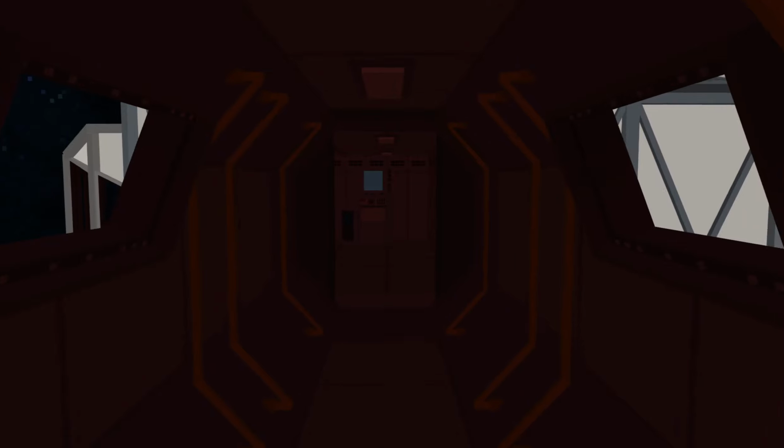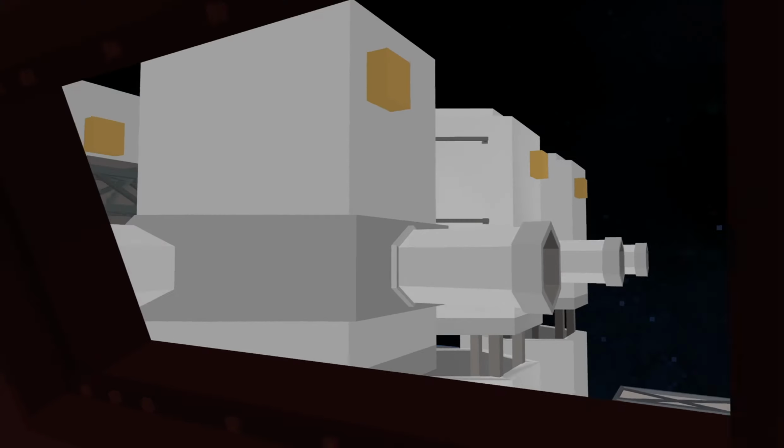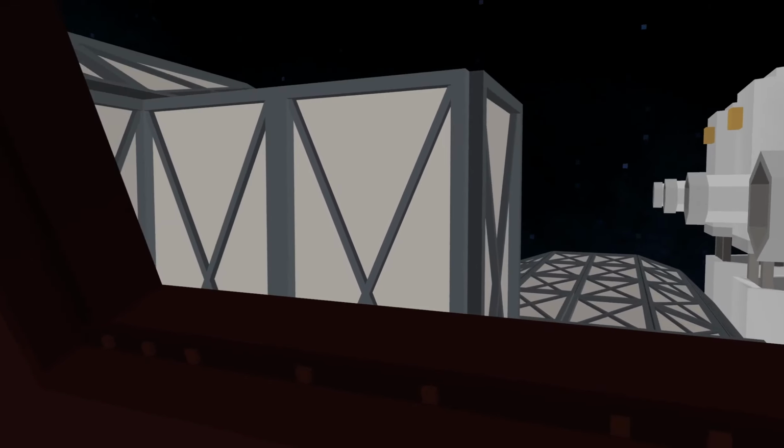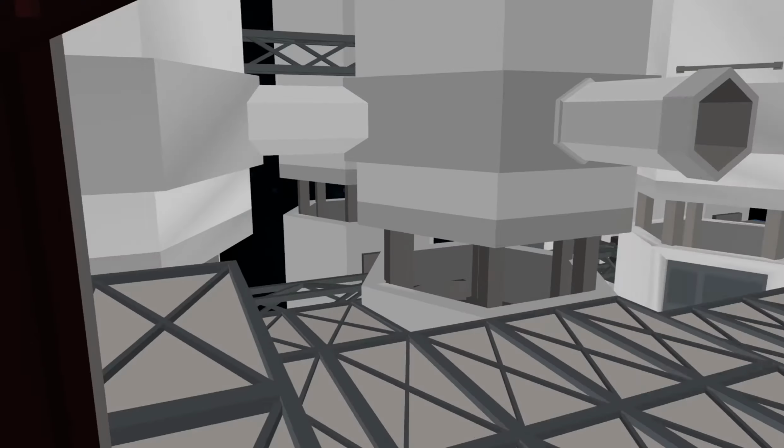So if you played the Jam version, you know that this corridor is not in there. And this cool view on this sick space station, I think it's so cool, was also not there, but now it's there. Look at this. And the spaceship is so much bigger too. Yes, this is the cockpit. Nice. Look at the view.